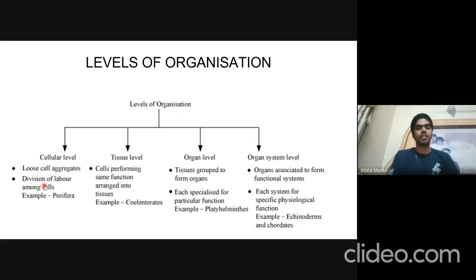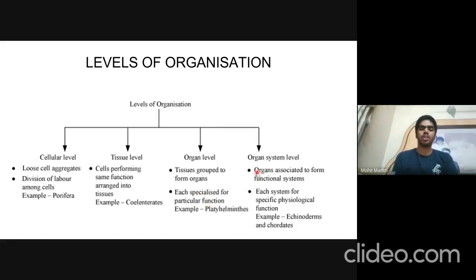This kind of organization is seen in Porifera, and the cells do not specialize to perform the same function and therefore do not form tissue. Next is tissue level of organization, in which cells performing the same function are arranged into a tissue, and this is seen in coelenterates. Then comes organ level of organization, in which many different types of tissue group together to perform a specific function by forming an organ, and there is a specialized organ for a particular function. This is seen in platyhelminths and all the further groups.